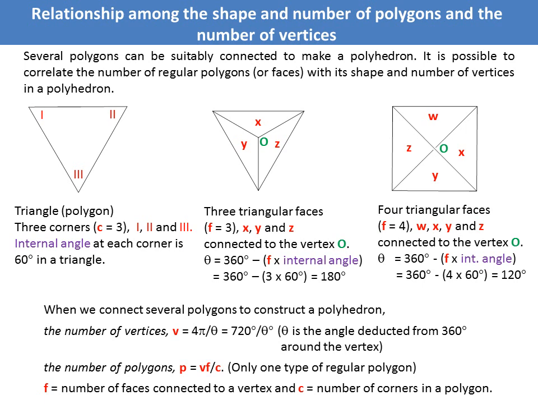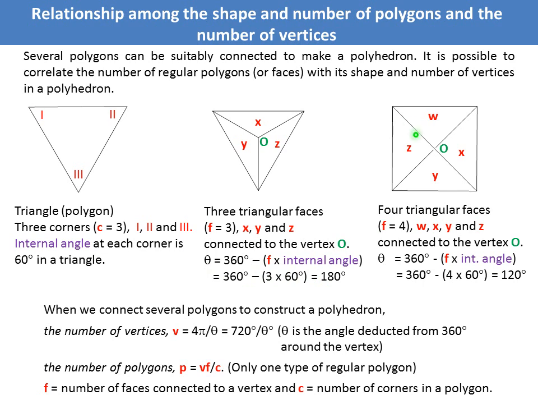Now, if you take 3 such triangles, all connected to this point O, then this O is called a vertex, and because now 3 faces are there, F equals 3, then theta will be 360 minus F, the number of faces, times the internal angle, 60 degrees, so theta equals 180 degrees.